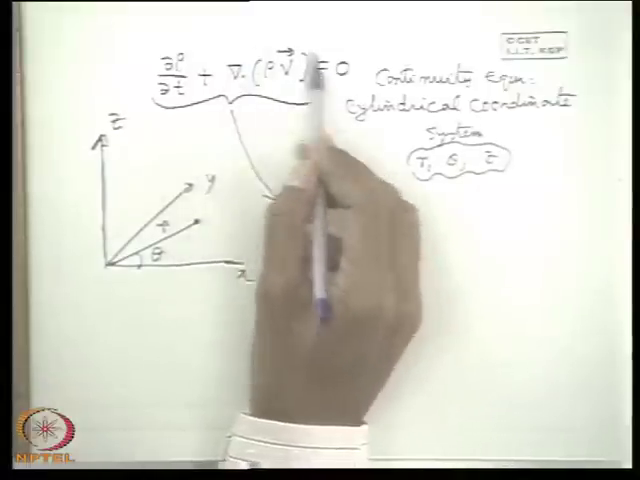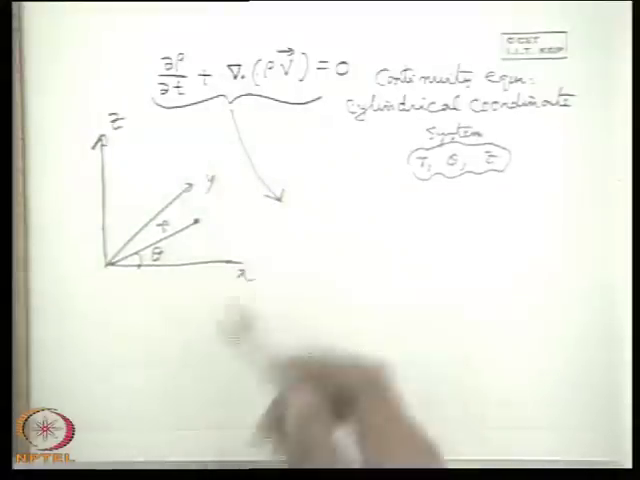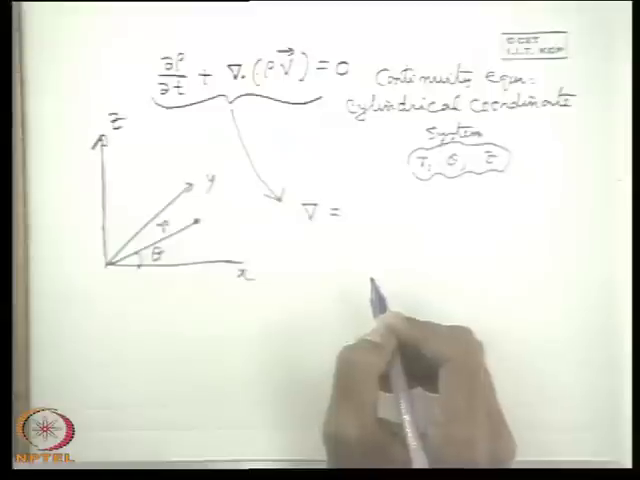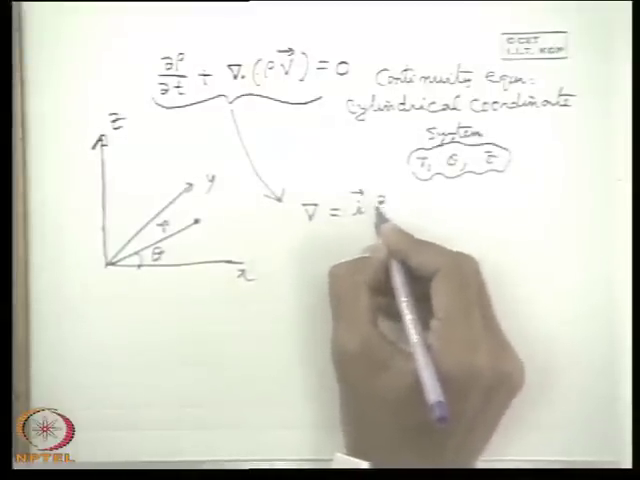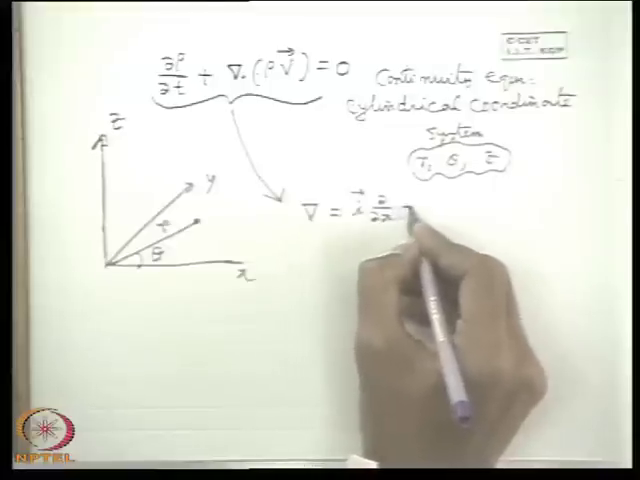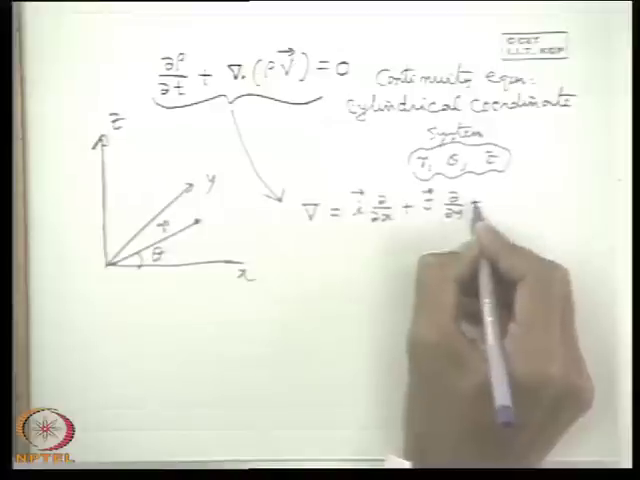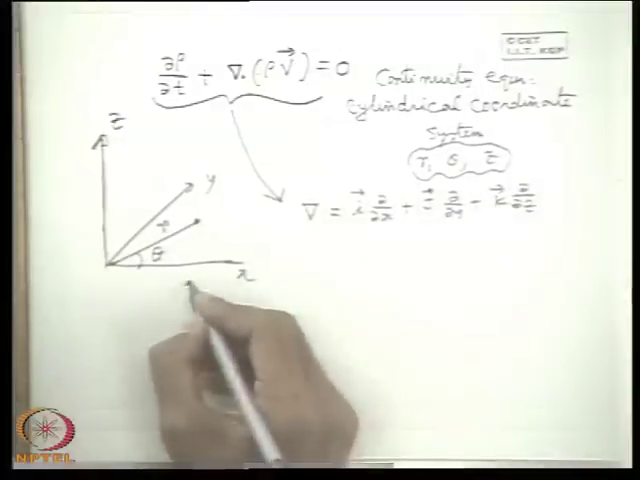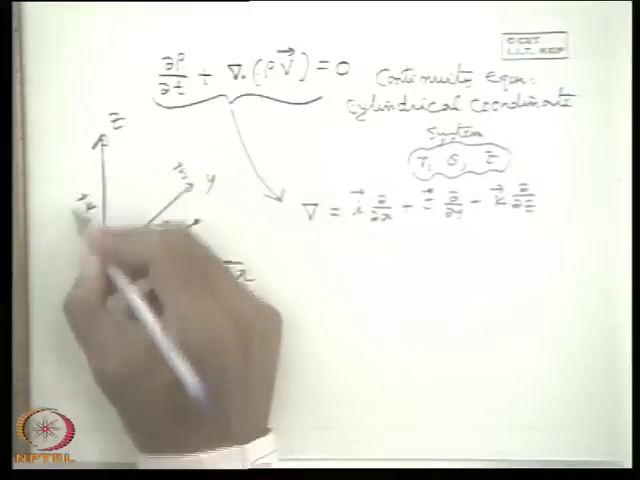But before expanding this term, one has to know the mathematical expression for this del in different coordinate systems. Probably you know, if you brush up your preliminary knowledge of vectors, this del in Cartesian coordinates, as I have written earlier, is i ∂/∂x plus j ∂/∂y plus k ∂/∂z, where i, j, k are the unit vectors along the x, y and z directions.